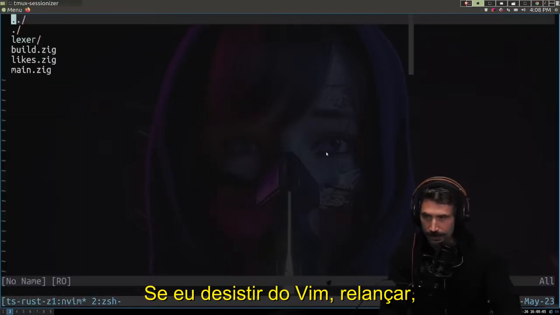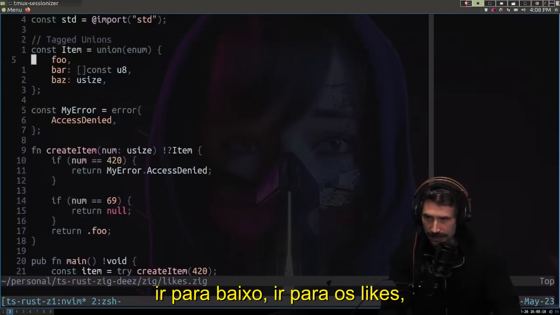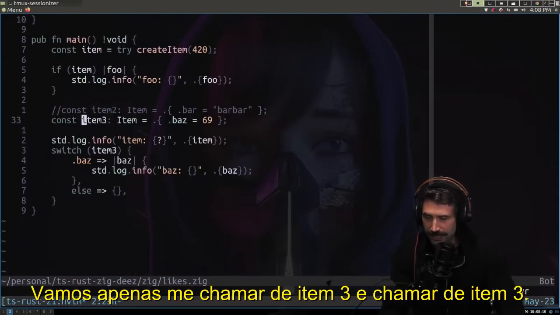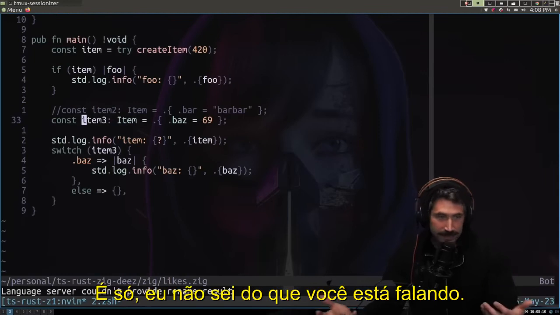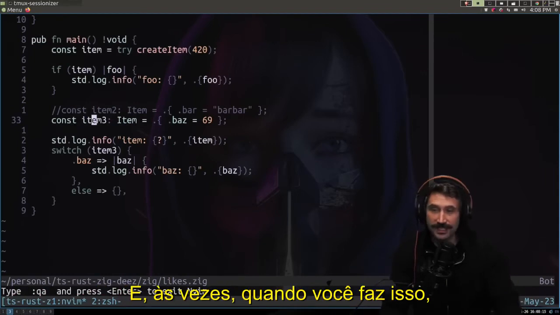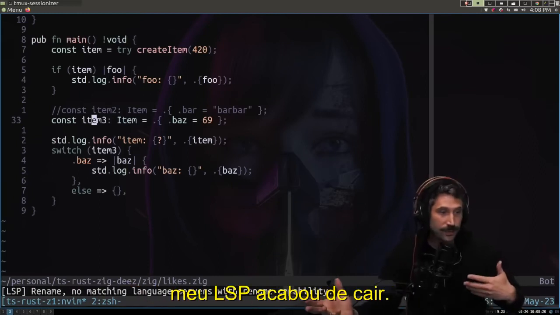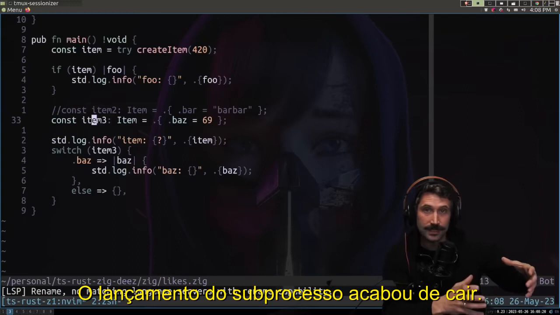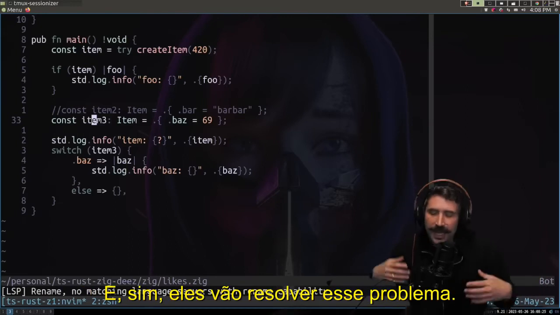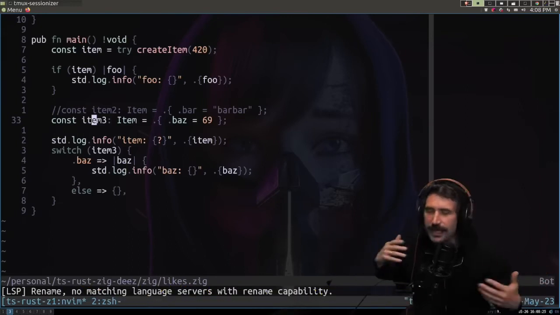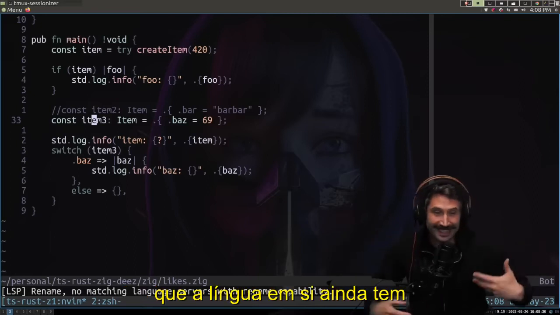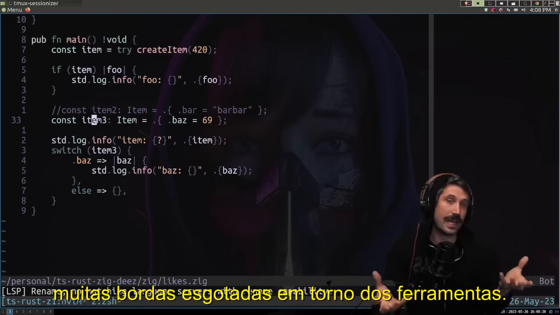If I quit Vim, relaunch it, go down here, go to this likes, go back down here and try again. Let's just rename this one and call it this. It's just like, I don't know what you're talking about. And sometimes when you do it, I think it just happened right there. My LSP just crashed. The actual sub-process launch just crashed. And yeah, they'll fix this problem. This problem will go away right away.